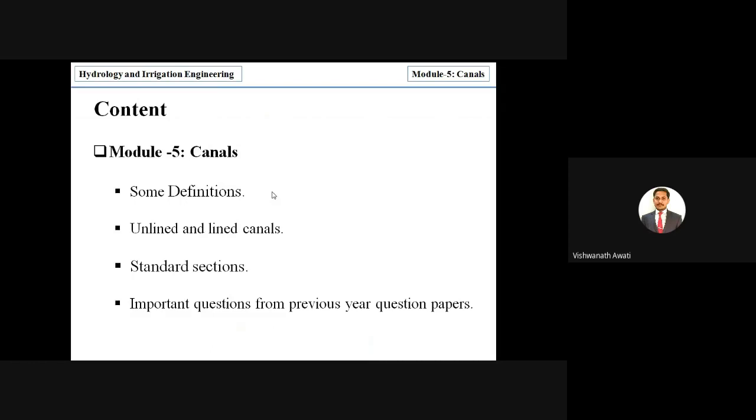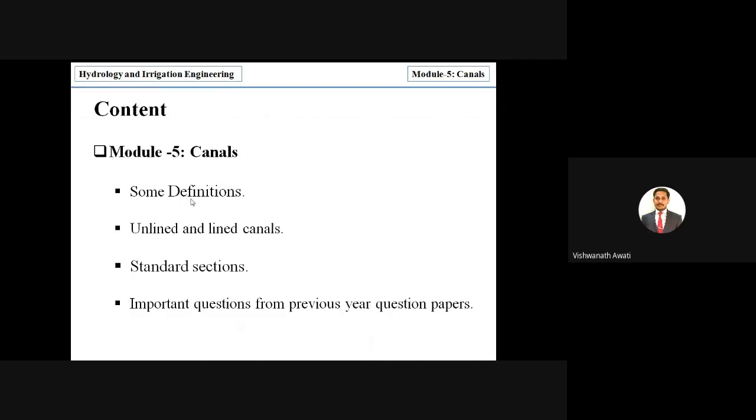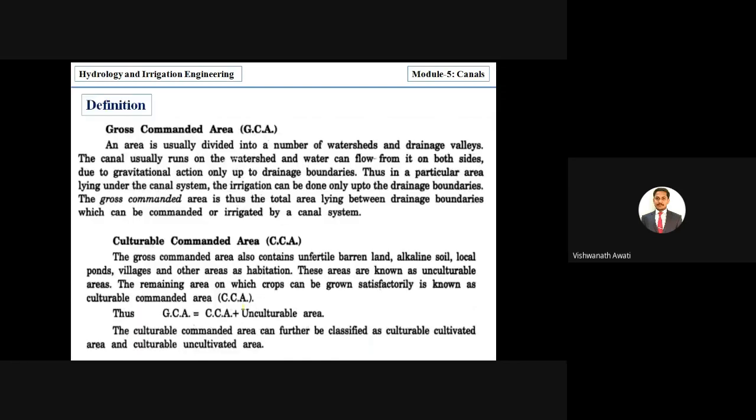Today we are mainly discussing a few topics. The first one is some definitions. Here in your syllabus they have given some definitions, and we have to understand what you mean by command area, culturable command area, time factor, and crop factors. Then we will go with lined canal and unlined canal, then standard sections, and we'll discuss some important questions based on previous year question papers. So first we'll go for some definitions.